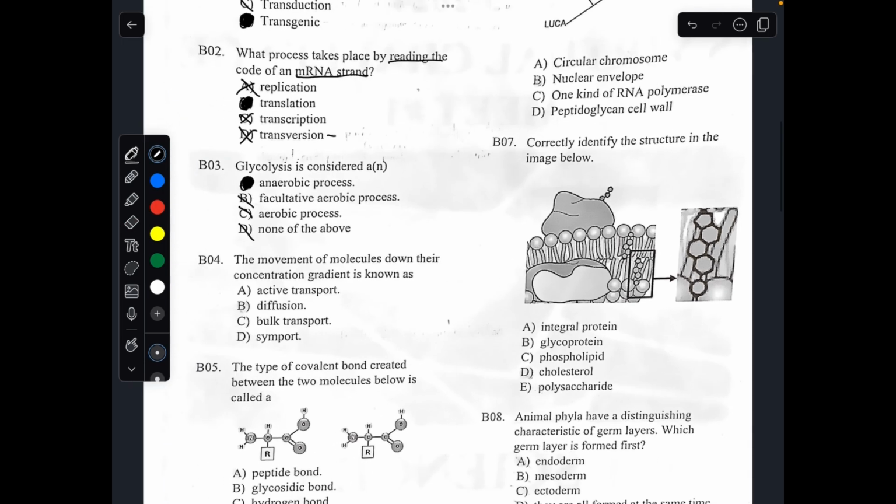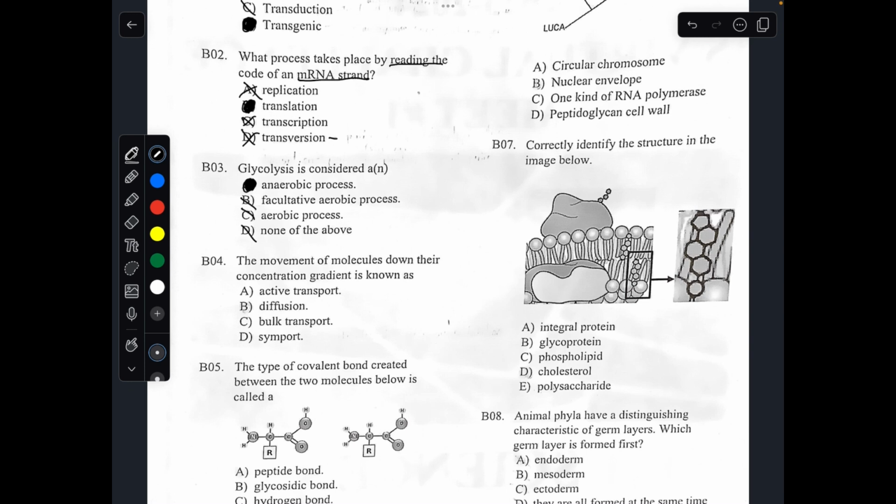Number 4, the movement of molecules down their concentration gradient is known as what? Down their concentration gradient means from high concentration to low concentration in a container. That is an example of diffusion. Diffusion is from high to low concentration.